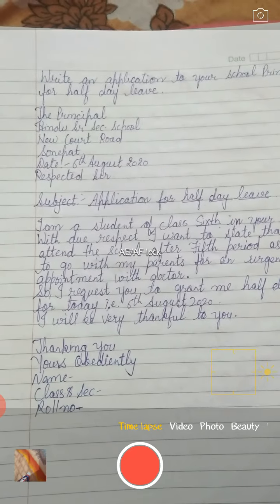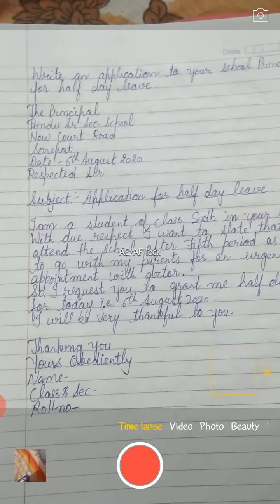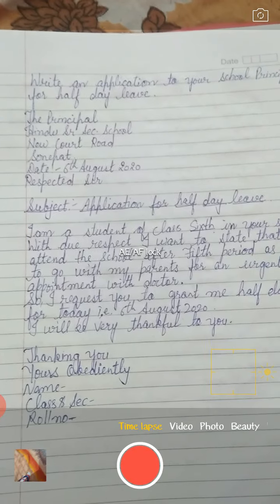I hope the leave application letters, the formal letters and the article format is clear to you, and you will do your studies properly. Thank you.